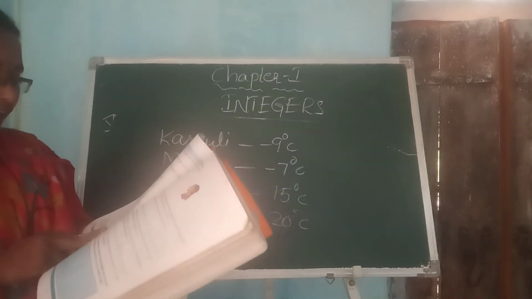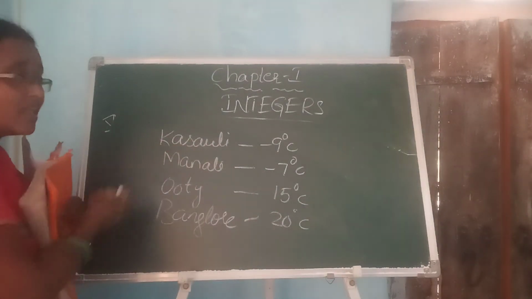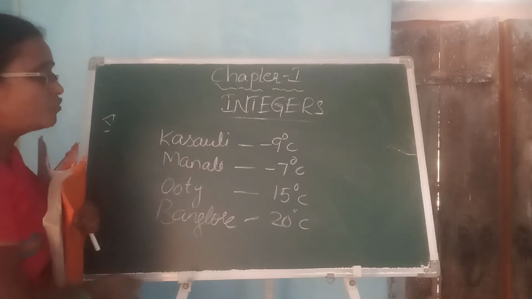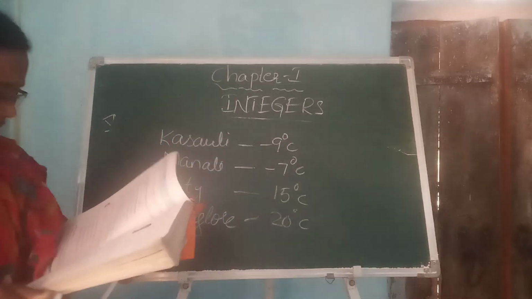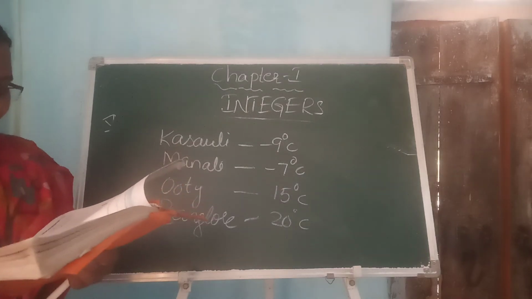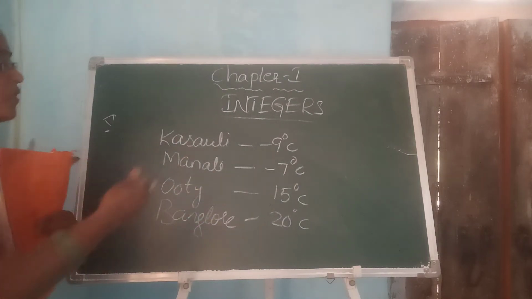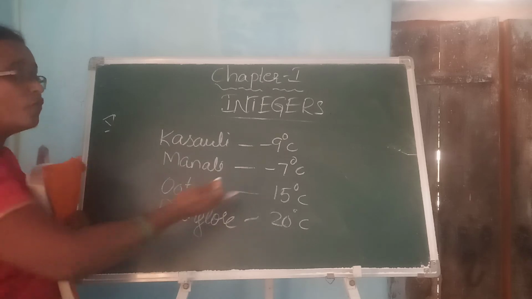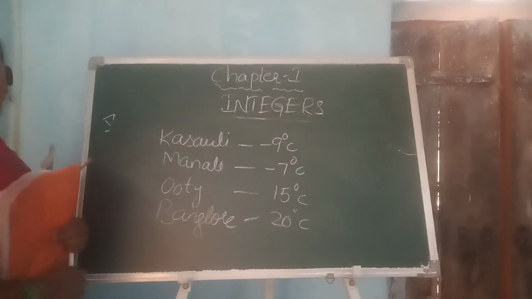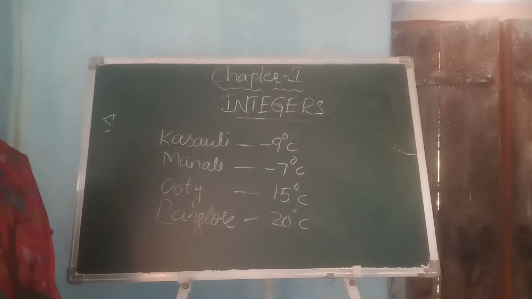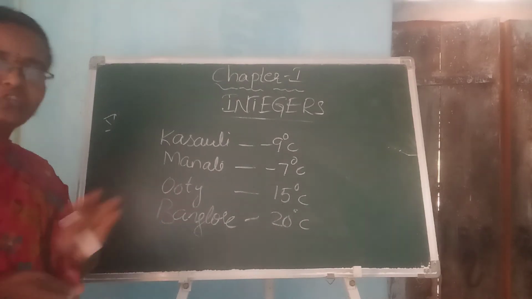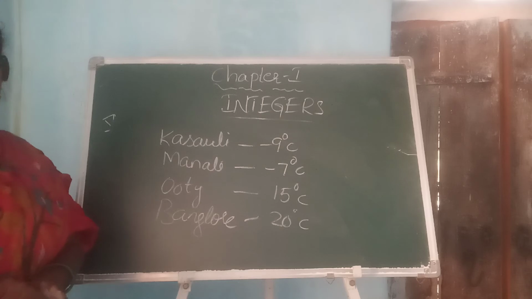Next, which cities have temperature less than 0? Less than 0 is nothing but the negative values. Which cities are less than 0 here? Manali and Kasauli. And name the cities with temperature more than 0, which are positive values. They are Ooty and Bangalore. So I think you have a clear understanding of this topic, and with this we have finished the topic of integers.